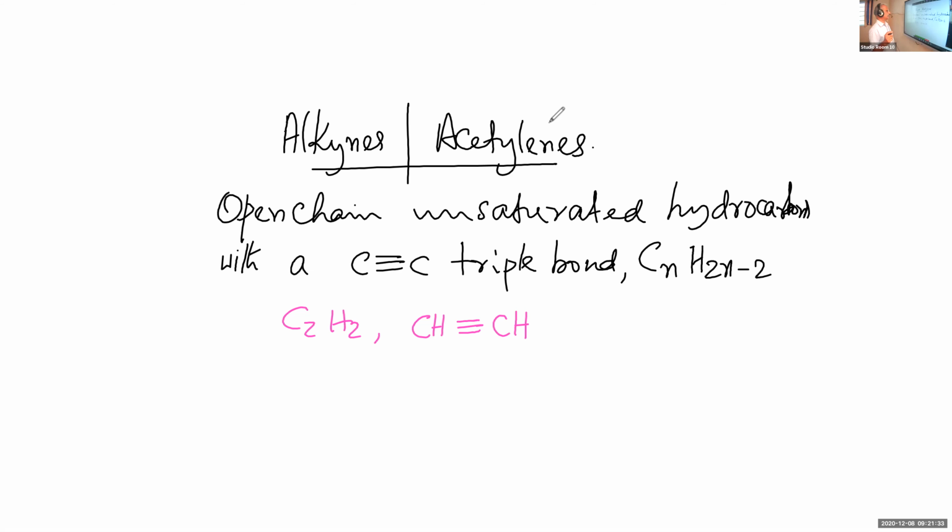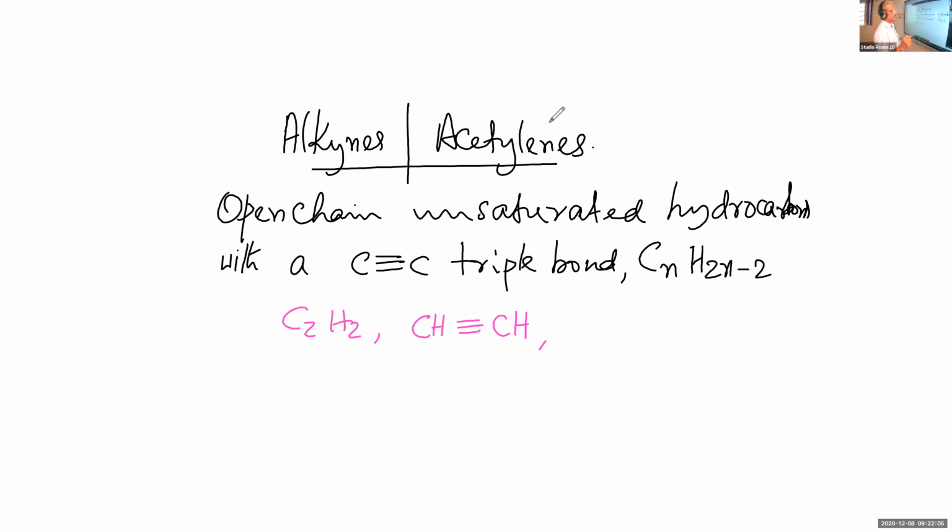And how to name this compound? In the IUPAC system, you take the name of the corresponding alkane. The basis for naming is the alkane always. And from the name of the alkane, ANE is replaced by YNE.